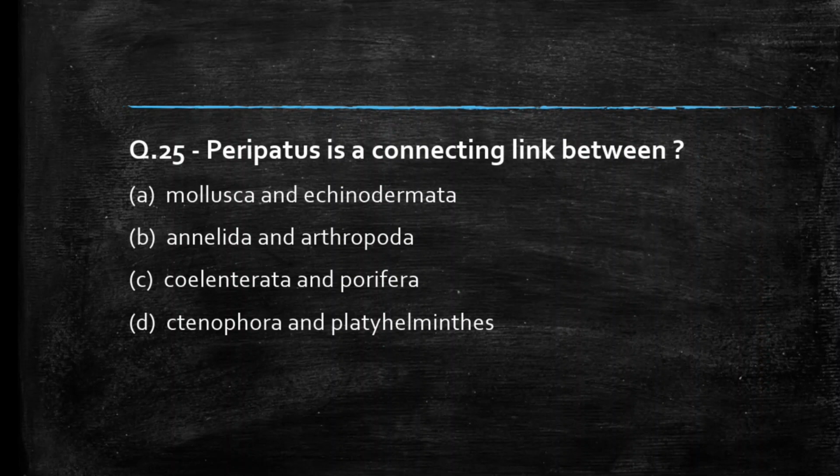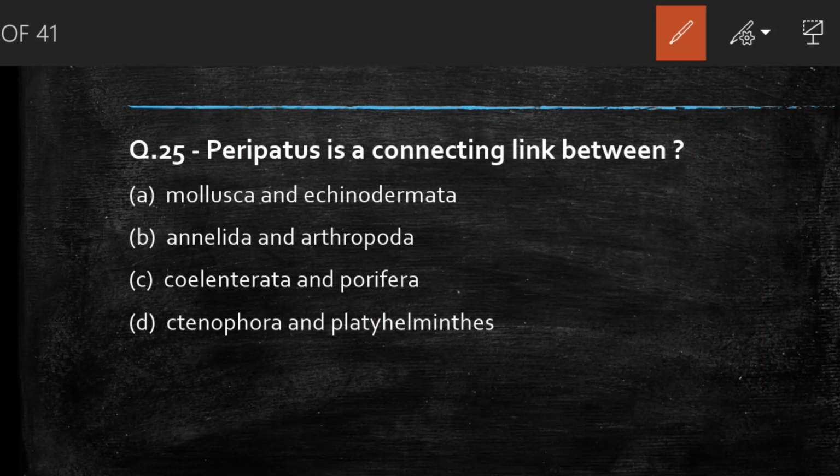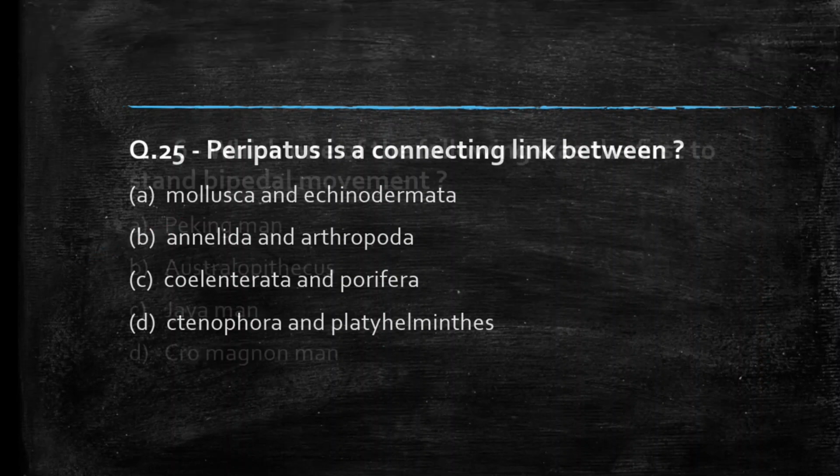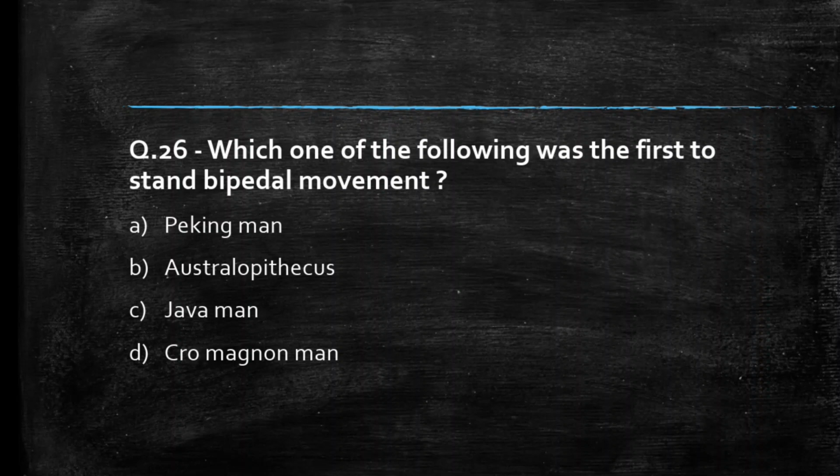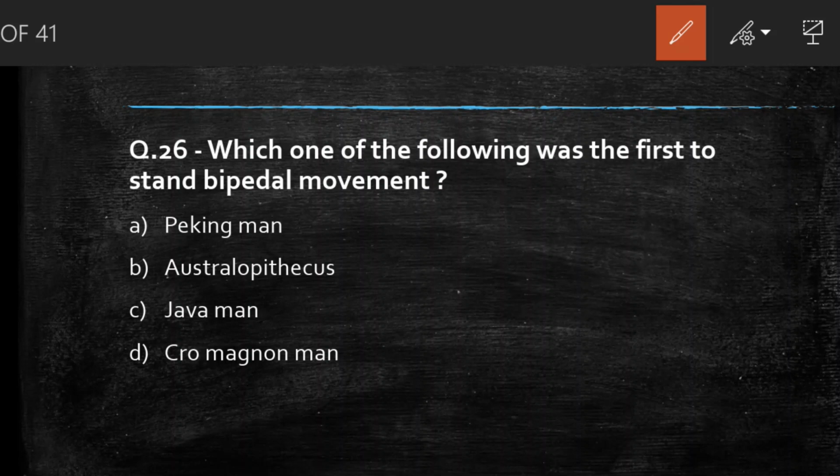Peripatus is a connecting link between Mollusca and Echinodermata, Annelida and Arthropoda, Coelenterata and Porifera, Ctenophora and Platyhelminthes. Students, comment your answer. So the right answer to this question is option B, Annelida and Arthropoda. Which one of the following was the first to stand with bipedal movement? Peking man, Australopithecus, Java man, Cro-Magnon man. Students, comment your answer. So the right answer to this question is Australopithecus.